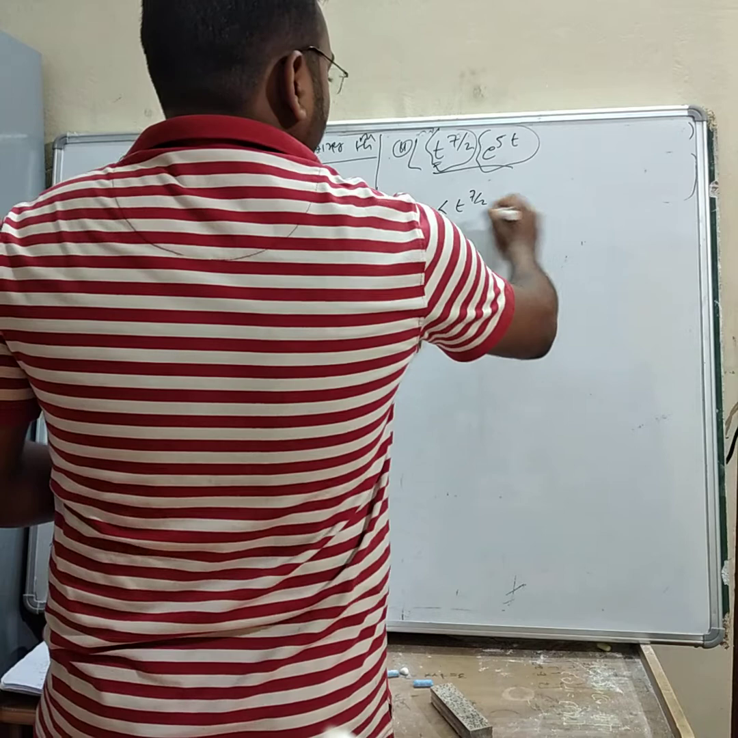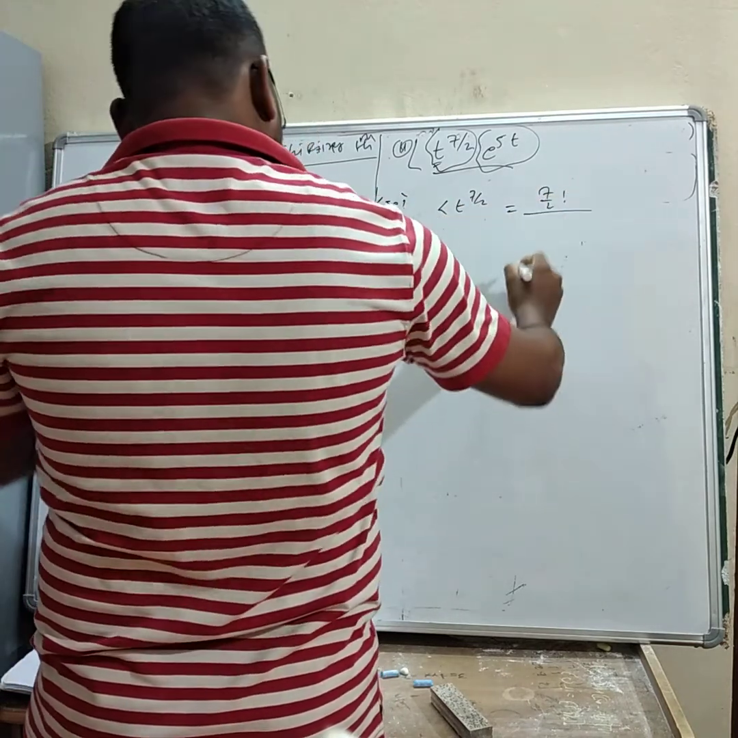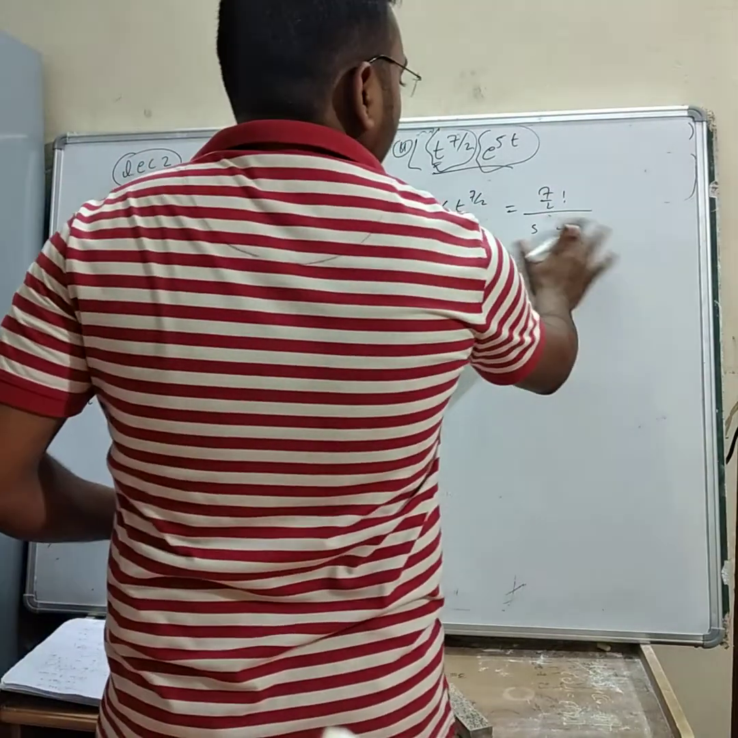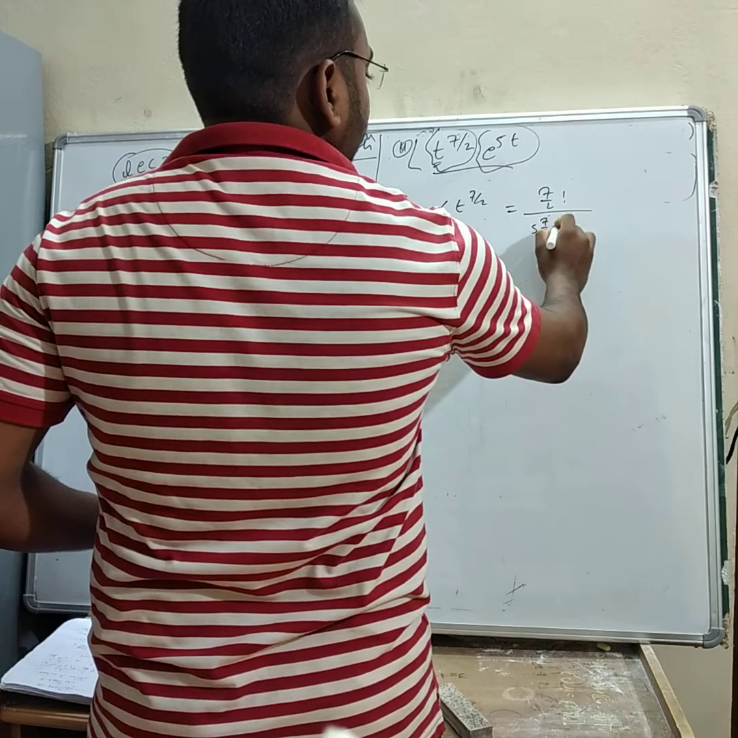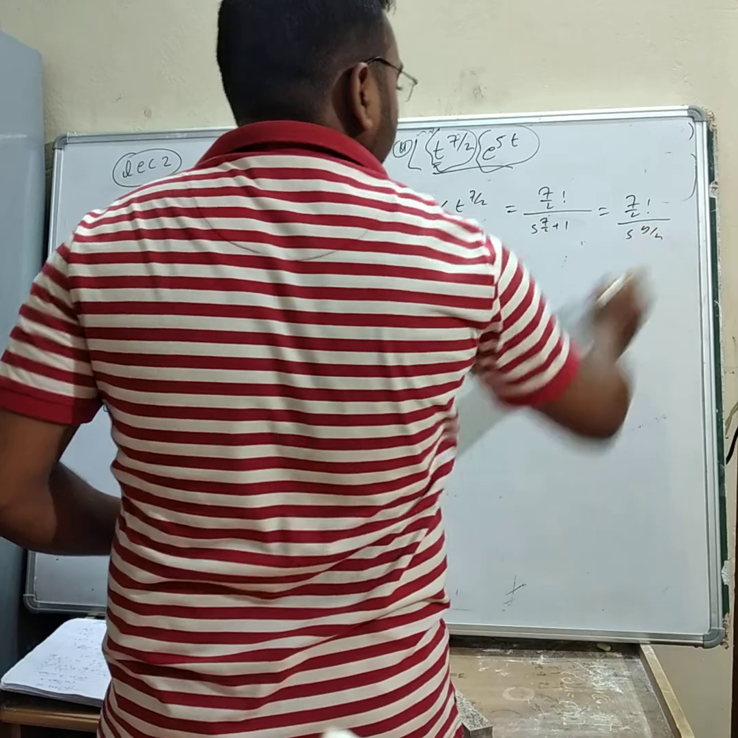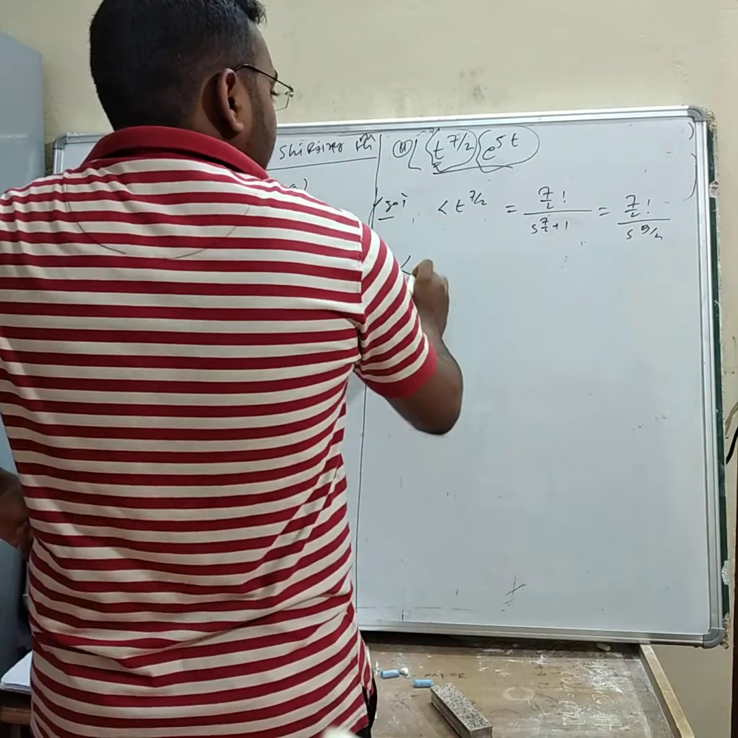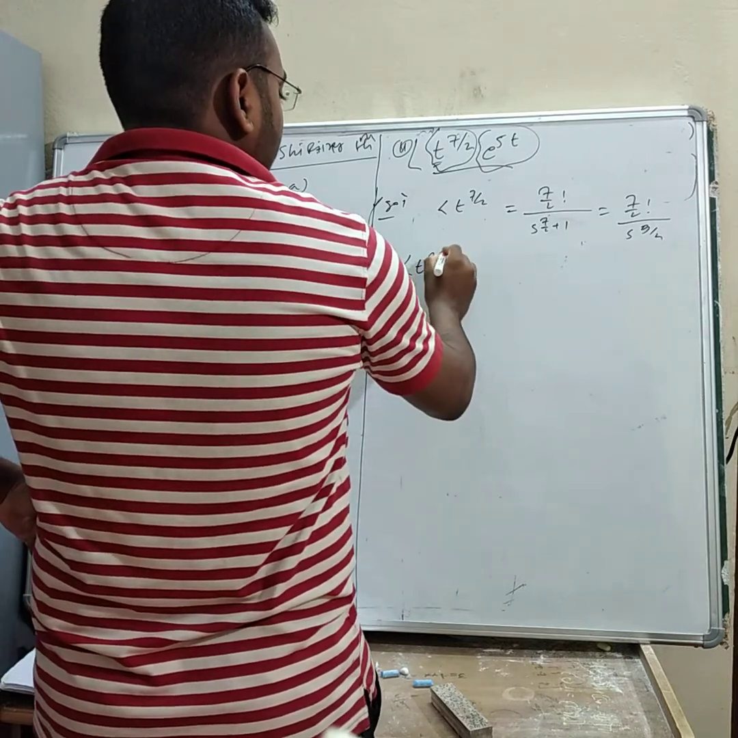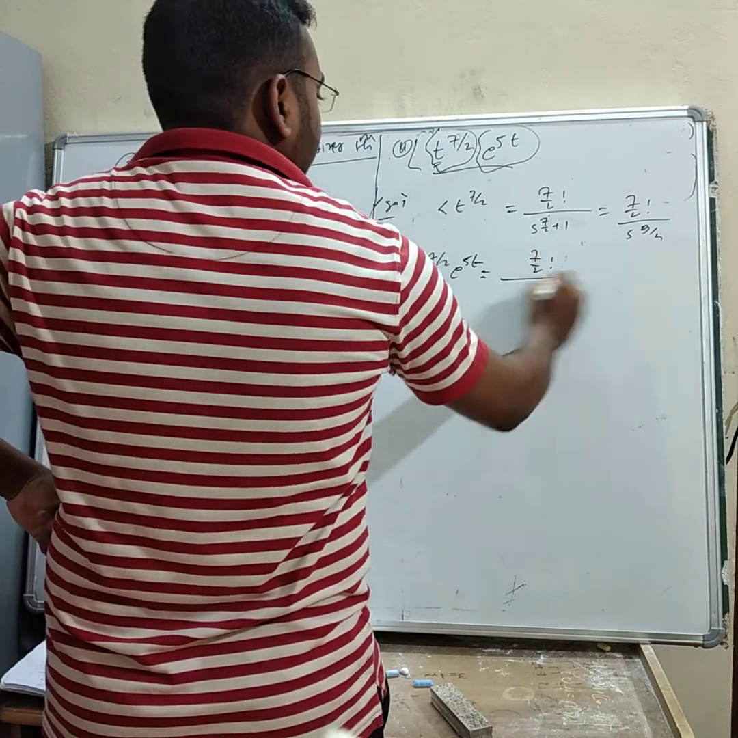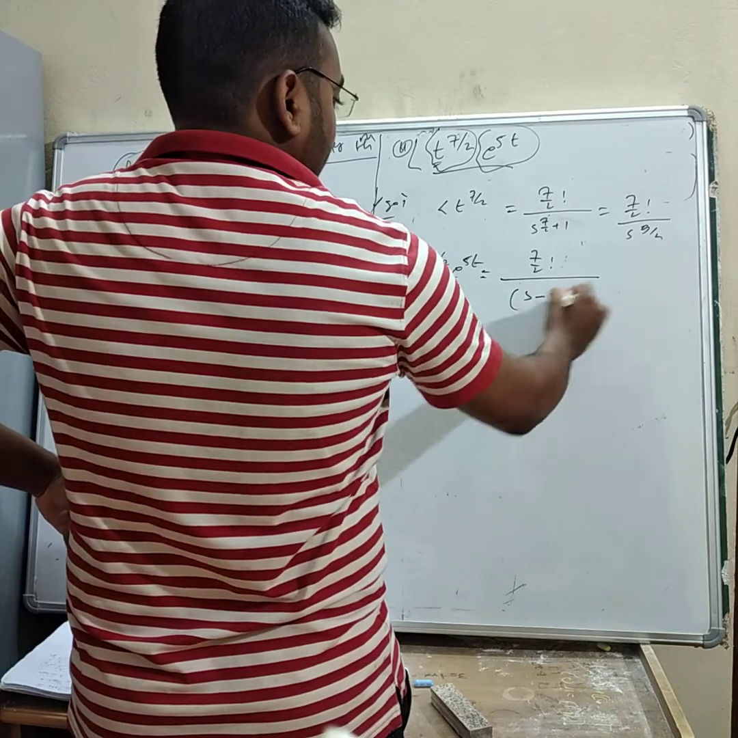Laplace of t to the power 7 by 2 will be 7 by 2 factorial divided by s to the power 9 by 2, that is 7 by 2 plus 1. Here we need to write the expression also. So it is 7 by 2 factorial divided by s to the power 9 by 2. So now Laplace of t to the power 7 by 2 e to the power 5t will be equal to 7 by 2 factorial divided by s minus 5 to the power 9 by 2.